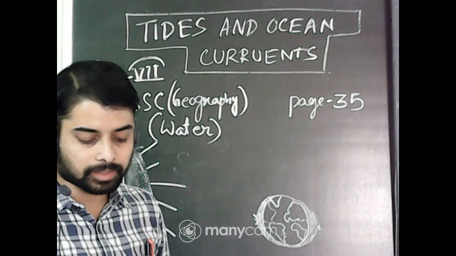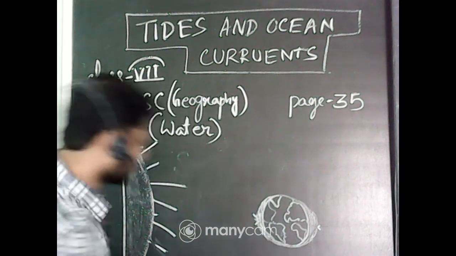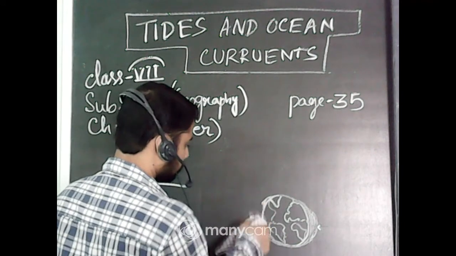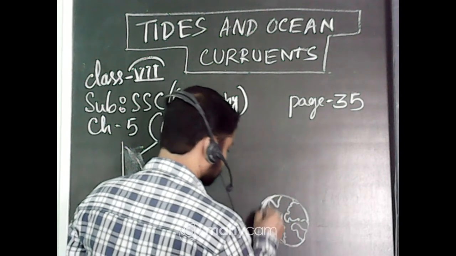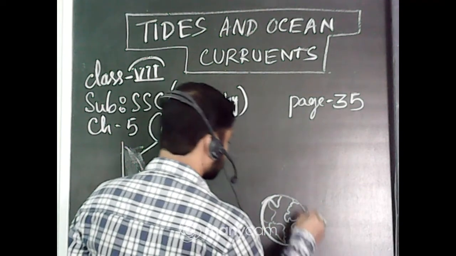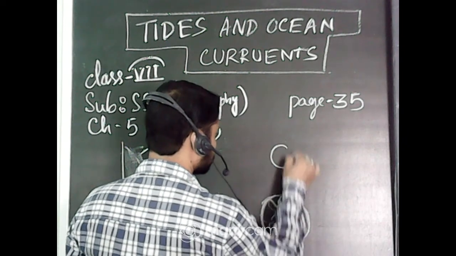These tides are called neap tides. In this position, the moon is here.